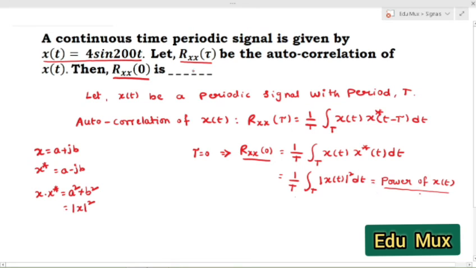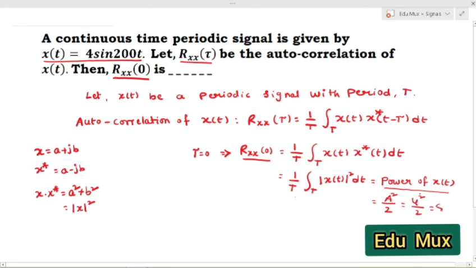Now for this question, if you see what is x of t, that is 4 sine 200t, which means it is in the form a sine omega t. Now what is the power of x of t? For a sine omega t, what is the power? That becomes a square by 2. Here what is the value of a? The value of a is 4, so simply it is 4 square by 2.